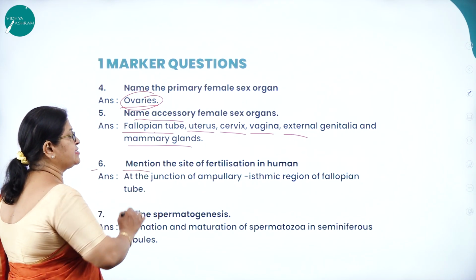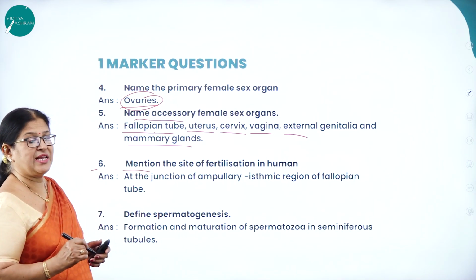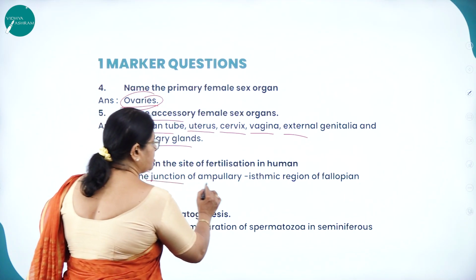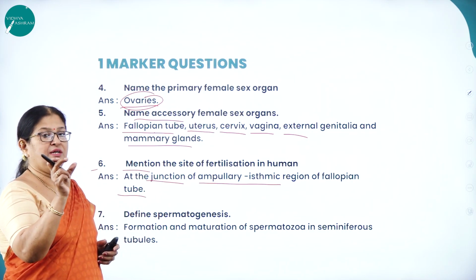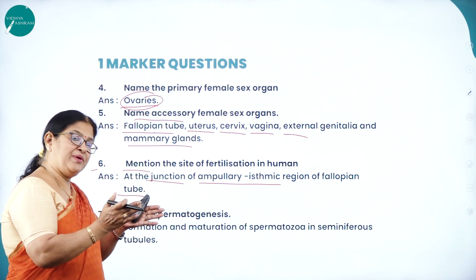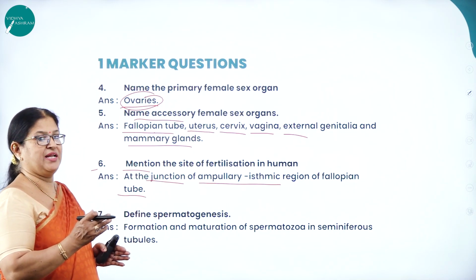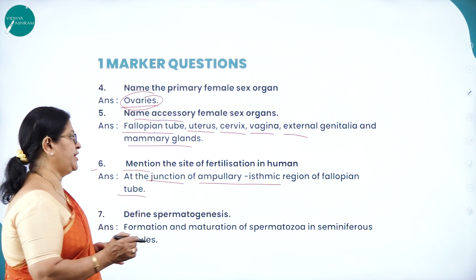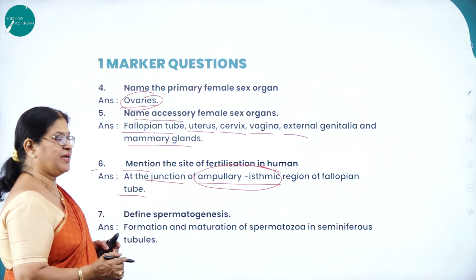Then mention the site of fertilization in human, where exactly the fusion of the male gamete with the female gamete called ovum takes place. It is at the junction of the ampullary isthmic region of the fallopian tube. Between the ampulla and the isthmus, the fusion of the male gamete with the female gamete, resulting in the formation of a diploid single cell called zygote, takes place. It is called the ampullary isthmic region.